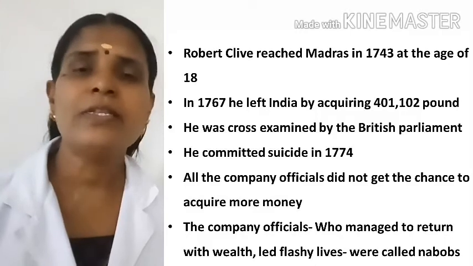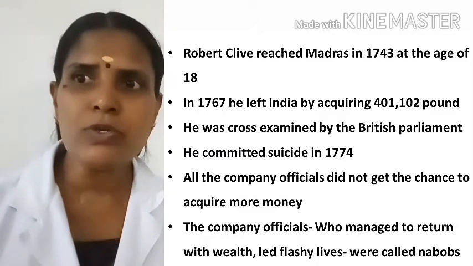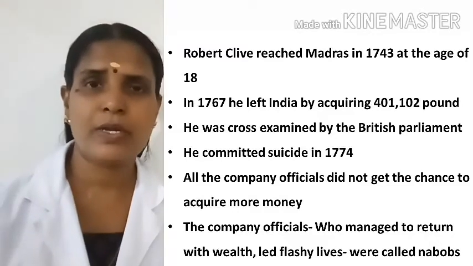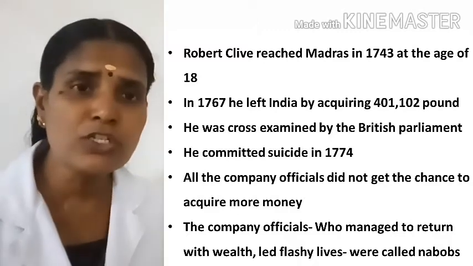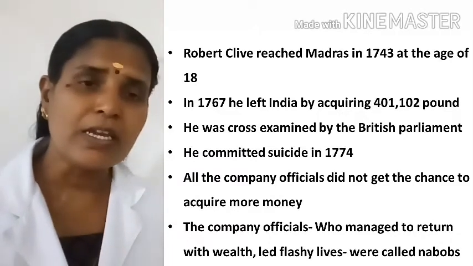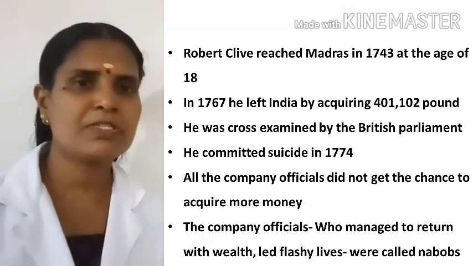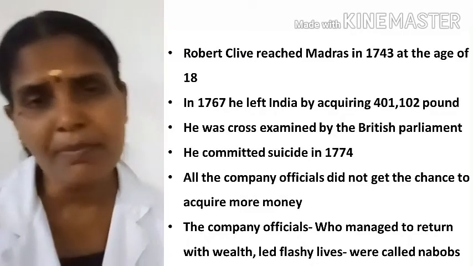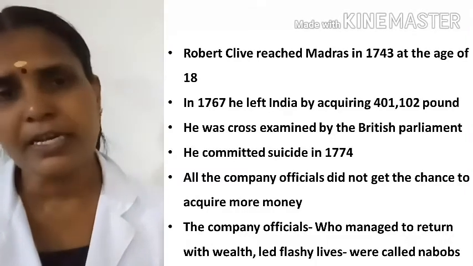So what did they do? The English East India Company and the British Parliament, what did they do? They asked him to remove the corruption. Okay. But then he himself made a fortune. The worth of rupees, how much? Did you remember that? That was 4,01,102. Even though the British officials or the Parliament asked him to free himself from corruption, he accumulated that much wealth from India. So he was cross-examined by the British Parliament, and later in 1774 he committed suicide.